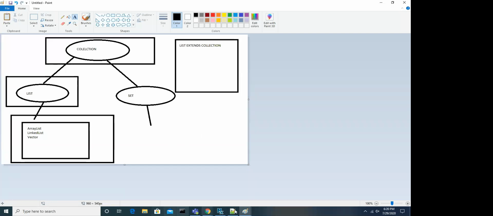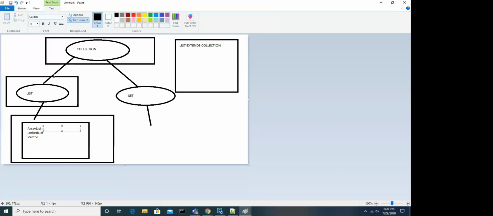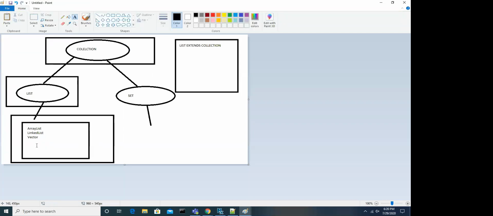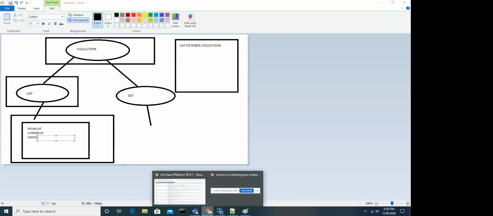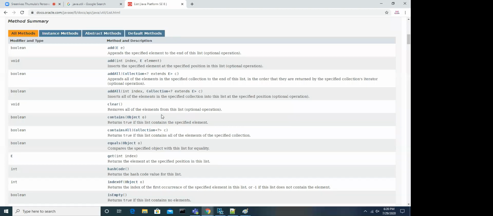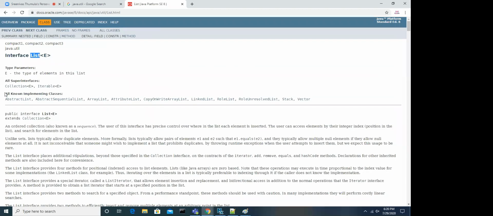Now, ArrayList is a class, list is an interface, collection is an interface, LinkedList is a class, and Vector is also a class. Look at this, all implemented classes are given. We already take ArrayList, LinkedList and Vector, and we'll also talk about Stack.